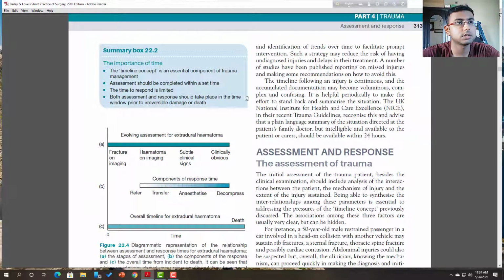So what is the importance of time? In short, we can see the time concept is an essential component of trauma management. Assessment should be completed within a set time, and the time is limited. That means you have limited time to respond. So you have to make the diagnosis and adequate management, and both assessment and response should take place in the time window, before irreversible damage occurs.